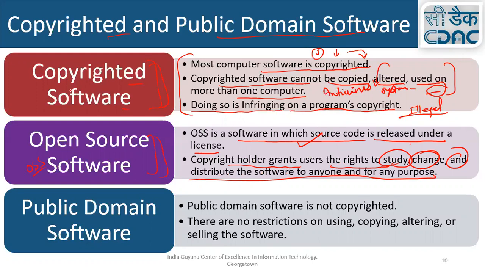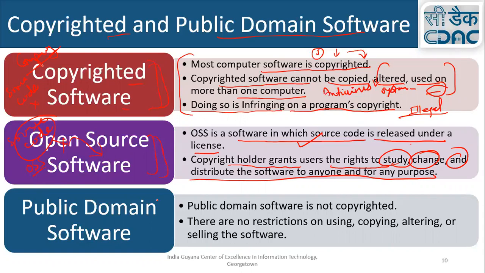So in copyrighted software, you never get the source code. So if you don't have the source code, you can't change the particular program. Only the company owner has the source code. But in open source software, you have the source code. Okay. So if you have the source code, you can change it. Okay. Then you can distribute this program to anybody for any purpose.